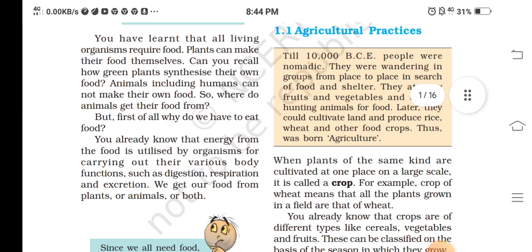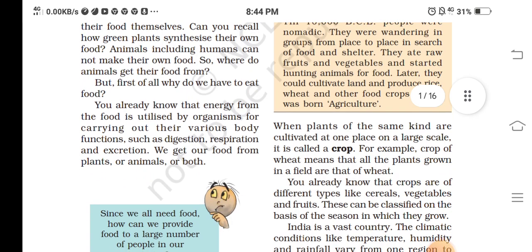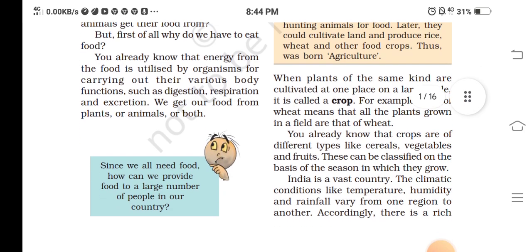Agriculture practice: till 10,000 BC, people were nomadic. They were wandering in groups from place to place in search of food and shelter. They ate raw fruits and vegetables and started hunting animals for food. Later, they could cultivate land and produce rice, wheat, and other food crops.